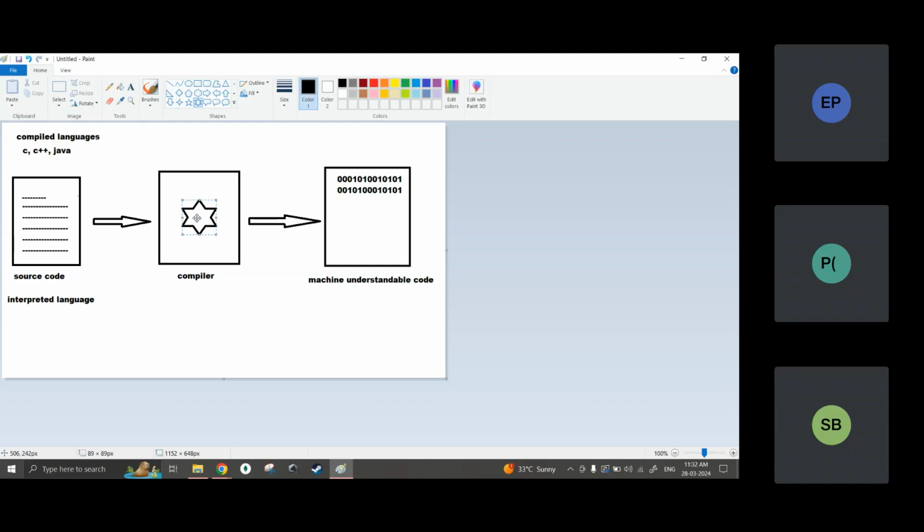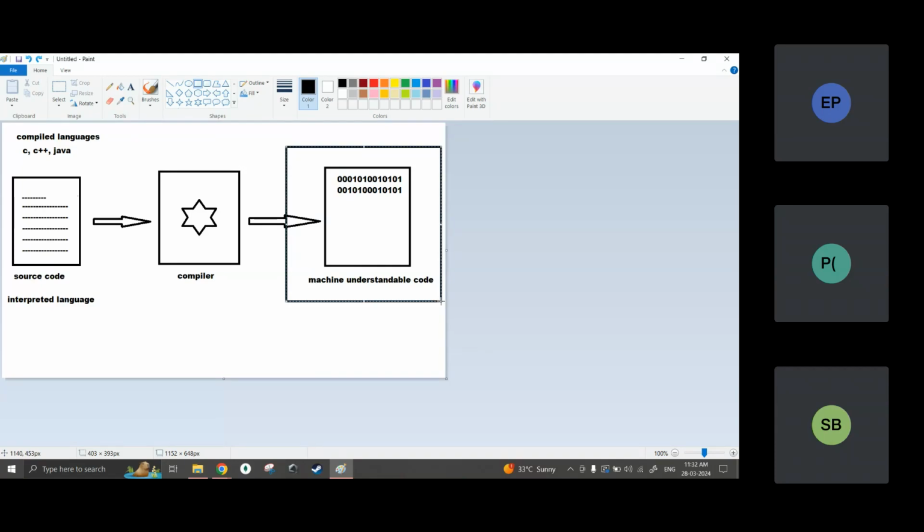After that, this machine understandable code needs to be run. I don't run the source code, I run the machine understandable code in my system. Then our system can run this code.